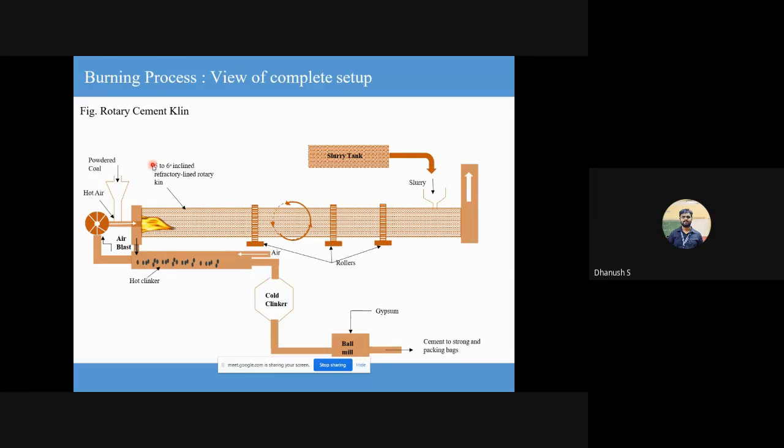Why is it inclined? Because if it is flat, not inclined, the material won't reach from this end to this end. You'll again have to apply physical force to move materials. Instead, if it is inclined and rotating at a constant speed, things will move from this end to this end automatically. So you get clinker, you cool it with air, you get those marble size clinkers, and then you further grind it using that ball mill that she spoke about, add gypsum, send to packing.